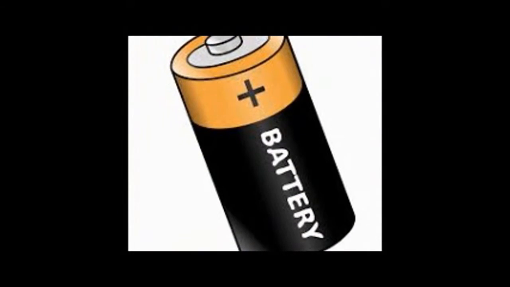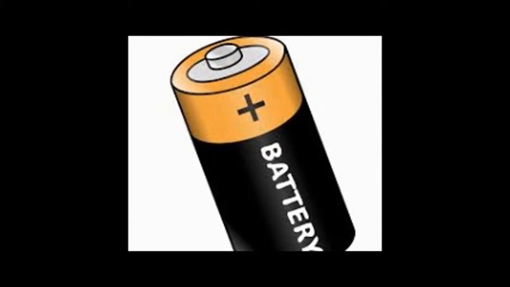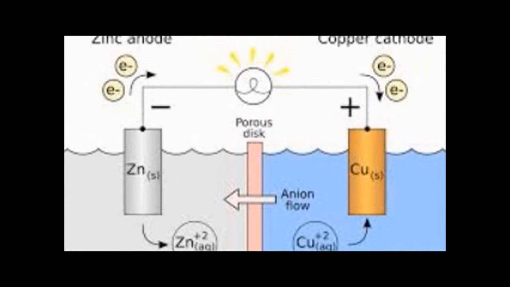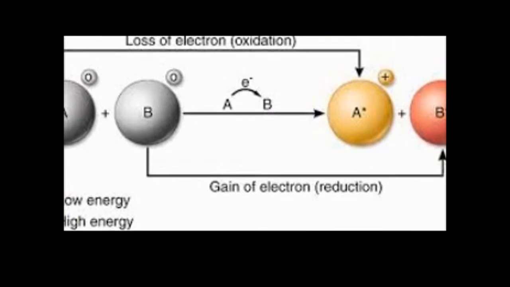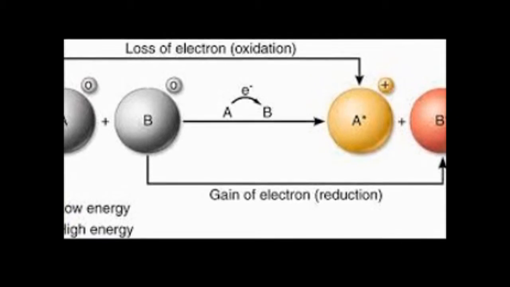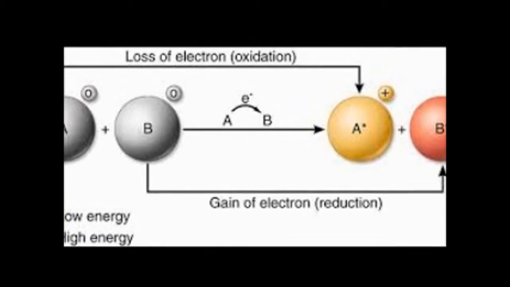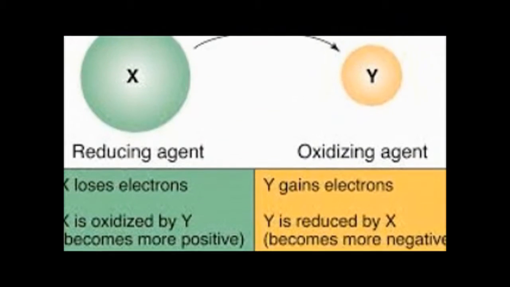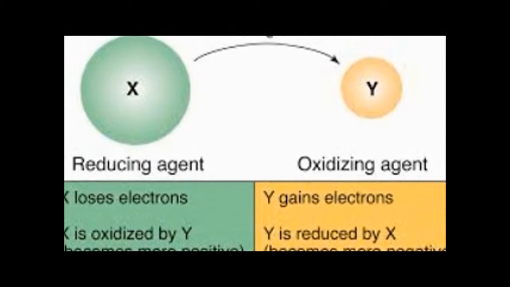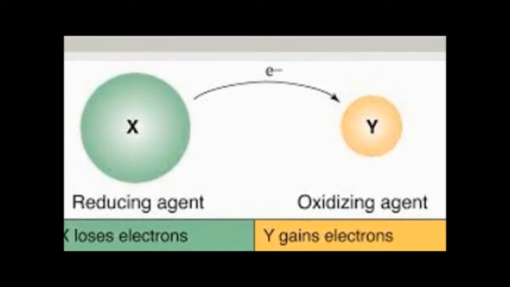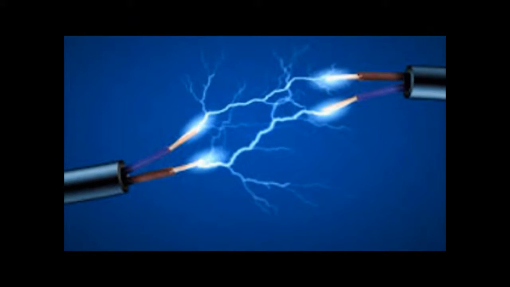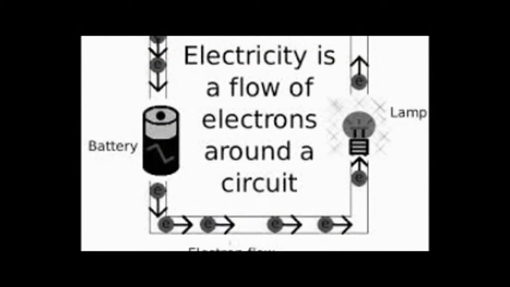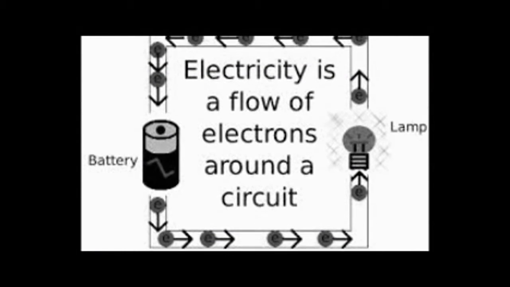A battery is a package of one or more galvanic cells used for the production and storage of electric energy by chemical means. Oxidation and reduction reactions cannot be carried out separately. They have to appear together in a chemical reaction. Thus, oxidation and reduction reactions are often called redox reactions. In terms of redox reactions, a reducing agent and an oxidizing agent form a redox couple as they undergo the reaction. Electricity, as you probably already know, is the flow of electrons through a conductive path like a wire. This path is called a circuit.